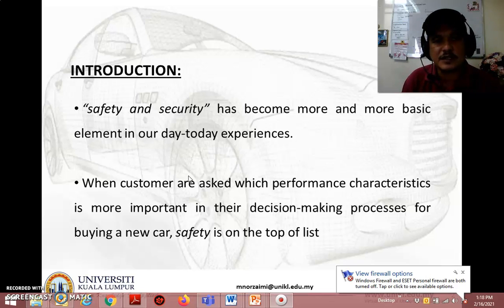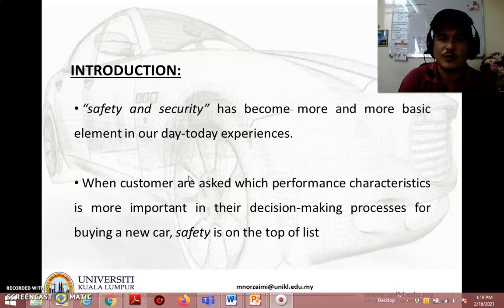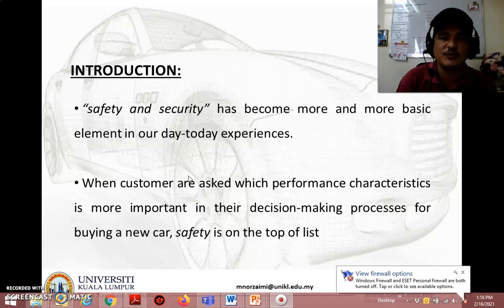As an introduction, safety and security have become more and more basic elements of day-to-day experience. When we want to buy a vehicle, we ask about the safety, we ask about the airbag, the NCAP star rating, the ABS, the ESC. That means we are concerned about safety.